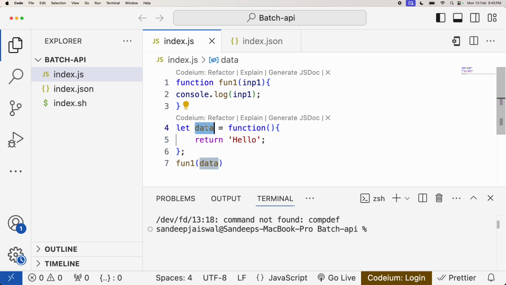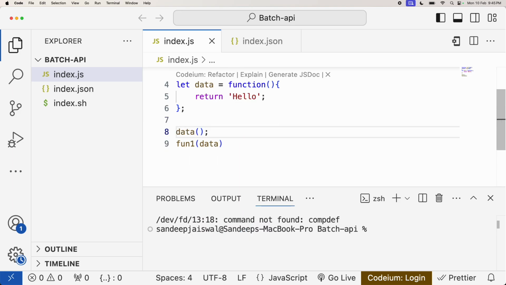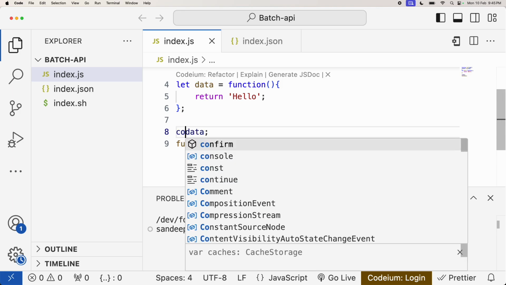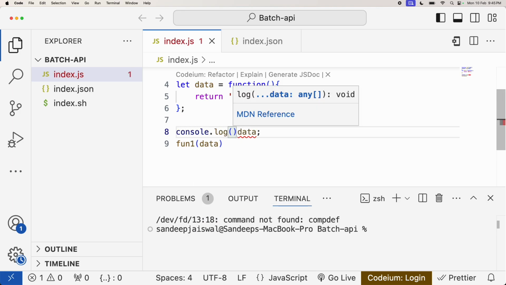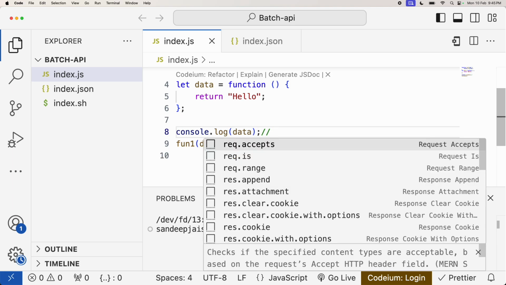If I have to call this function, I'll write data with parentheses. If I remove them and just do console.log, what will it print in line number 8?